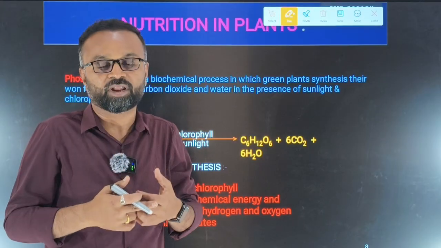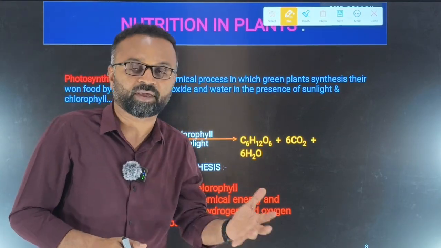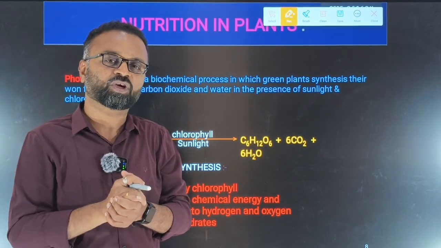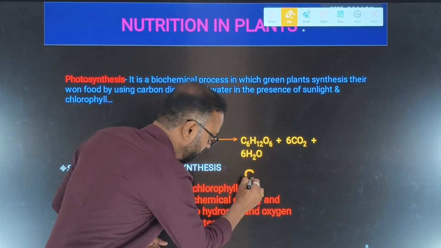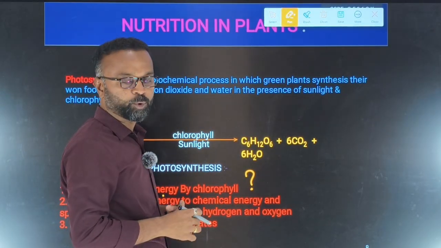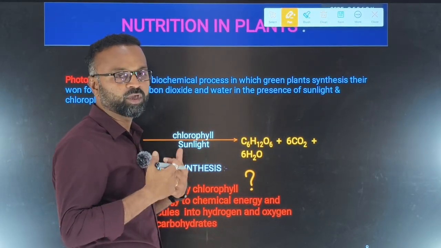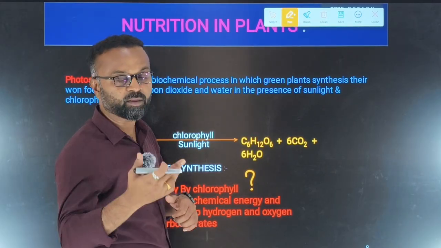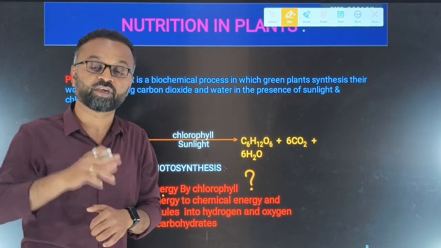That light energy is utilized to make chemical energy. Now you might ask the question, why is chlorophyll able to trap the light energy? Why not us? We also have the hemoglobin pigment. Why is that hemoglobin not able to trap the light energy?